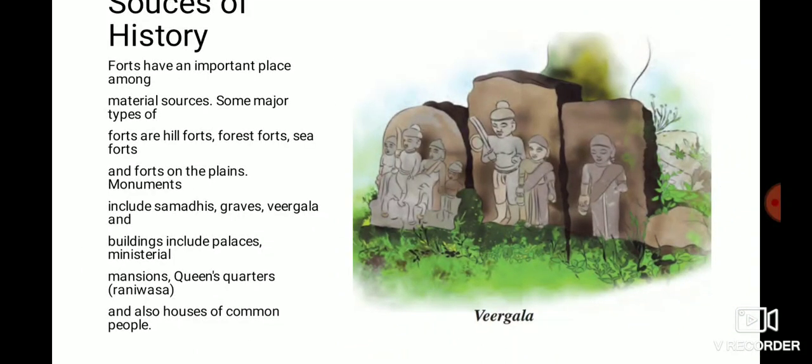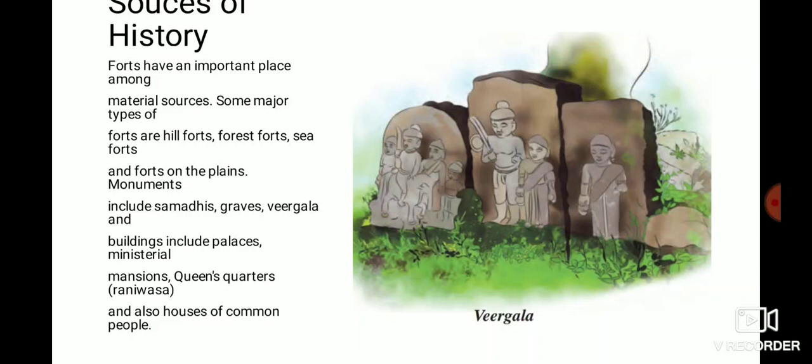So samadhis, graves, virgala and buildings. The buildings include palaces, ministerial mansions where the ministers used to live, and palaces where the kings used to live. Next, queen's quarters, called Rani Vasa in Marathi, where the queens were living.